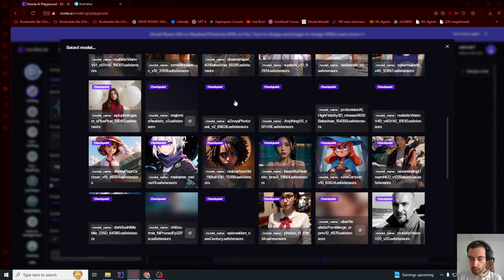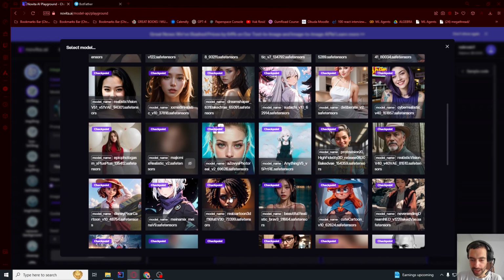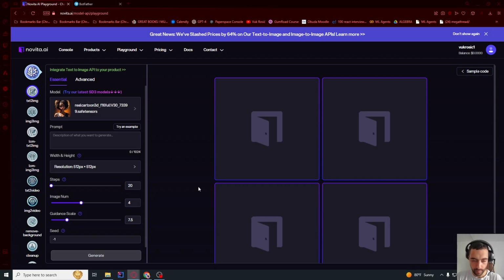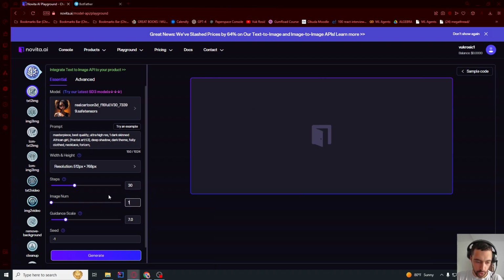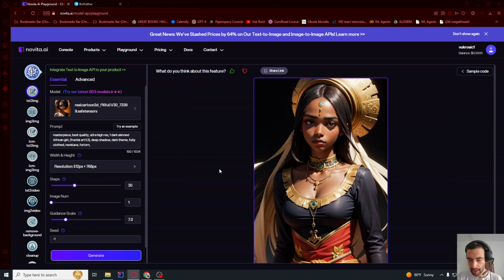These are going to be pretty consistent characters, so let me pick this character. And if I say try an example, this is the prompt, and then I can say, let's say I want to generate just one because I'm low on tokens, but you can generate 4 images. I recommend you leave all of the settings at default, so guidance scale is how strongly it follows your prompt. This is the image that I got after a few seconds. Now we can start building this.